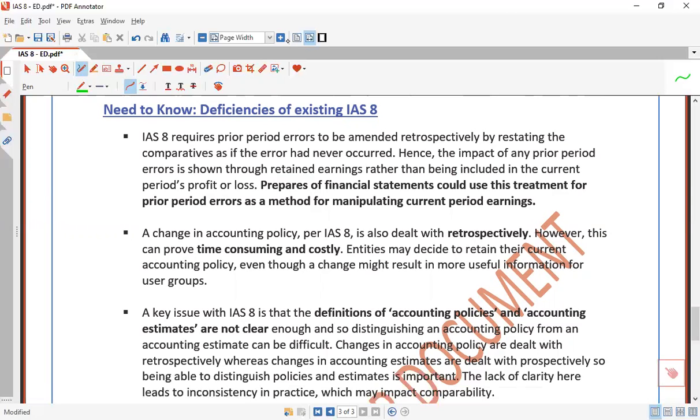We can consider that this is a loophole, meaning some management may deliberately use this option. This window is open for window dressing. So the preparer of the financial statements could use this treatment for prior period errors as a method of manipulating current period earnings.